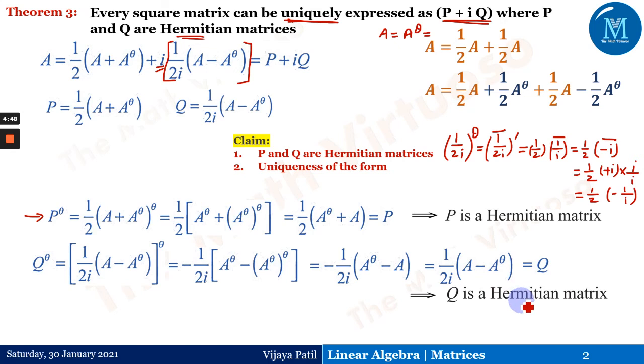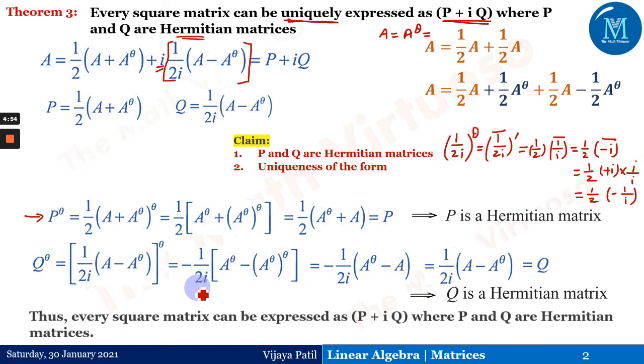That means what? Q is also a Hermitian matrix, because Q to the power theta is the same as Q, and P to the power theta is the same as P, and therefore both of them are Hermitian. That means what we have proved? We have proved the first part, that every square matrix can be expressed as P plus IQ, where P and Q are Hermitian matrices.